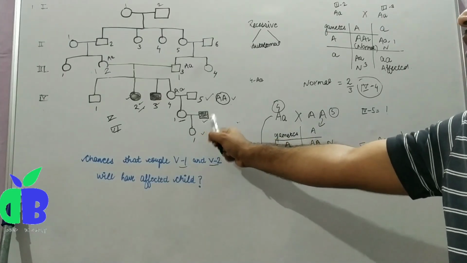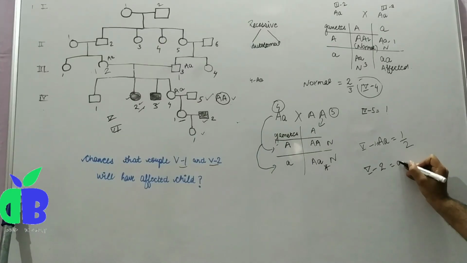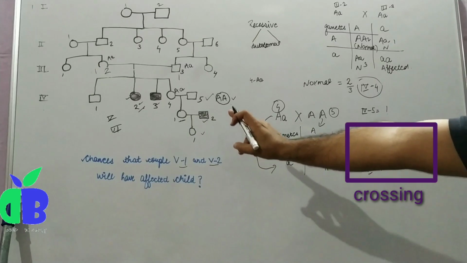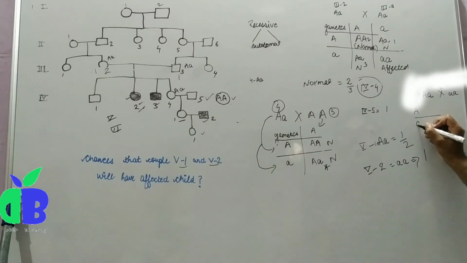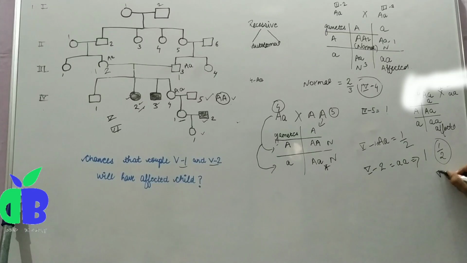And the probability of 5-2: it is homozygous recessive, which is already given, that's why its probability is 1. Now when we cross them, the probability of an affected child is 1 by 2, because out of 2 individuals, 1 is affected. This is the probability of 6-1.